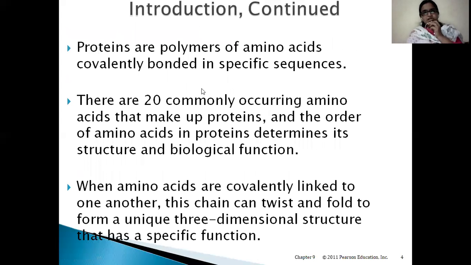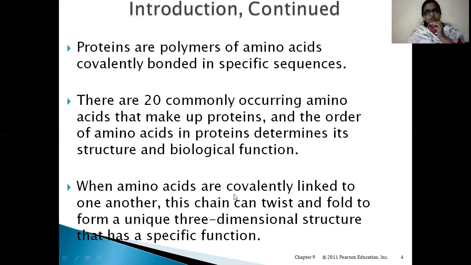Next, proteins are polymers of amino acids covalently bonded in specific sequences. As we have discussed, proteins are made of amino acids, right? Amino acids are joined in a particular sequence, and that sequence is important for the functioning of the protein. There are 20 commonly occurring amino acids. So how many types of amino acids are there? There are 20 types of common amino acids, which we can see in many proteins present in nature. So the order of amino acids is important in the functioning of a protein.